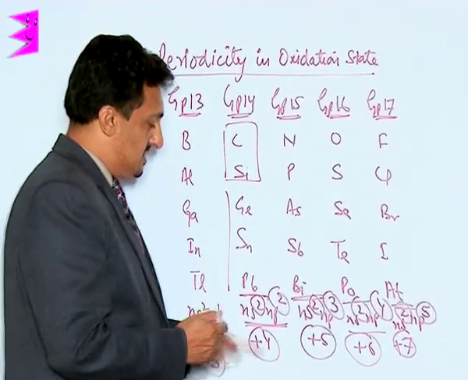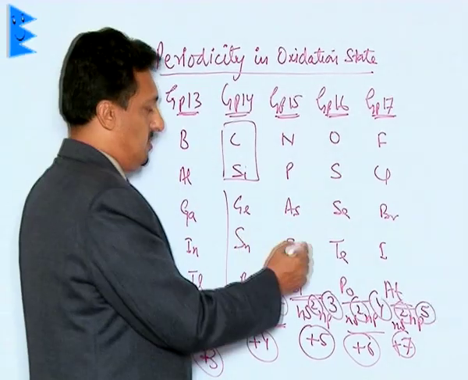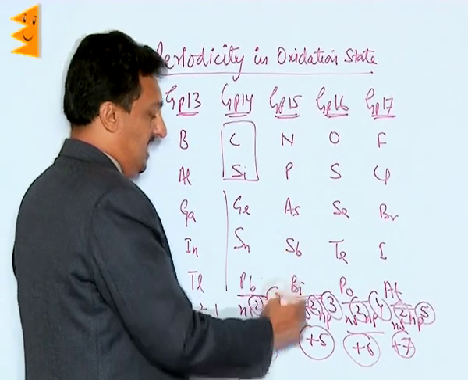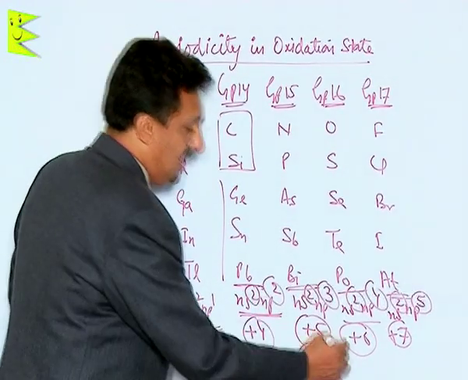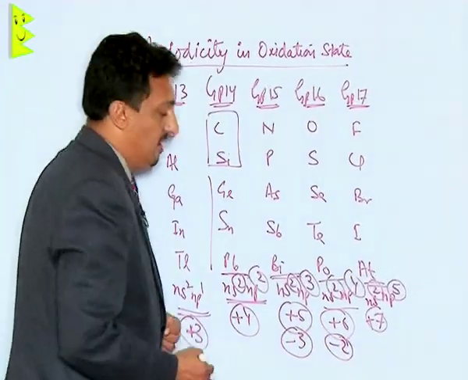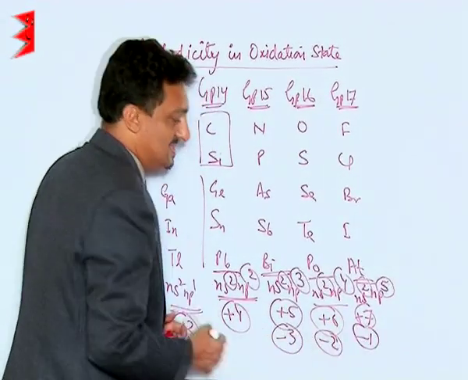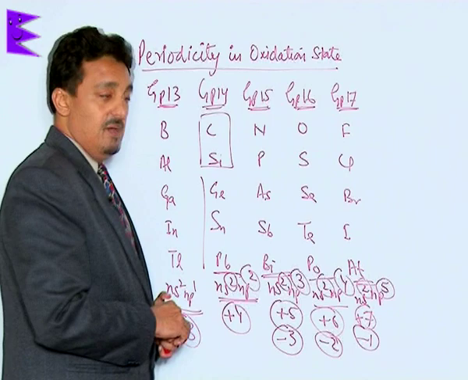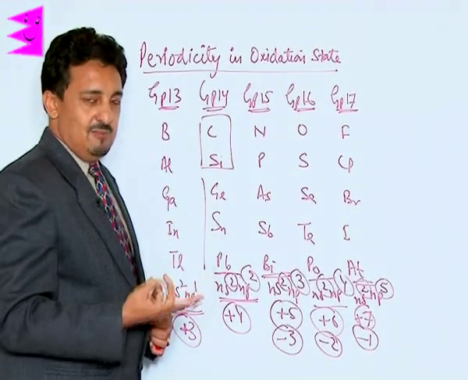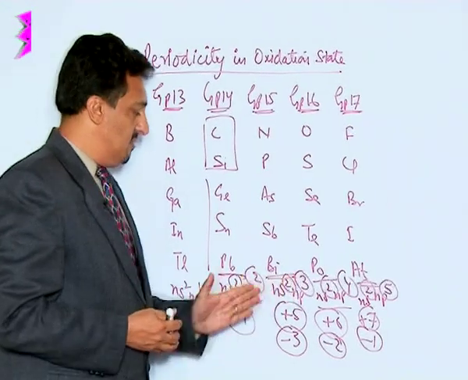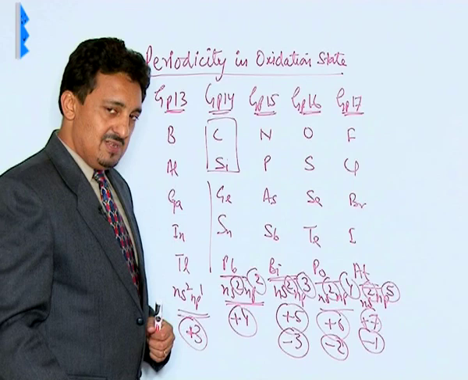Since to complete octet, group 15 will be accepting 3 electrons, what we find is all these also show oxidation state of -3. Similarly, the oxygen group will show an oxidation state of -2, and the halogens last will show oxidation state of -1, because they are deficient of only 1 electron to reach their complete octet. So the negative oxidation state also exists simultaneously.